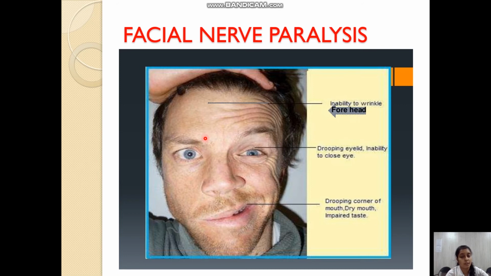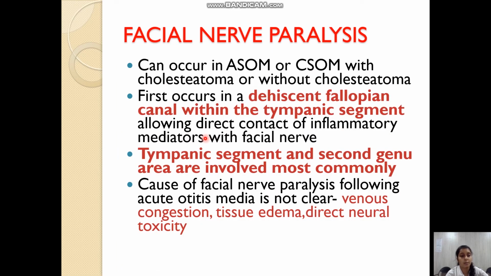Now coming towards facial nerve paralysis. It is very common if there is a dehiscence of the fallopian canal over the facial nerve. It can occur in both acute or chronic suppurative otitis media, with or without cholesteatoma. It occurs first in a dehiscent fallopian canal within the tympanic segment, which is the most common site of facial nerve palsy. The tympanic segment and the second genu area are involved most commonly, and usually it is due to venous congestion, tissue edema or direct neural toxicity.